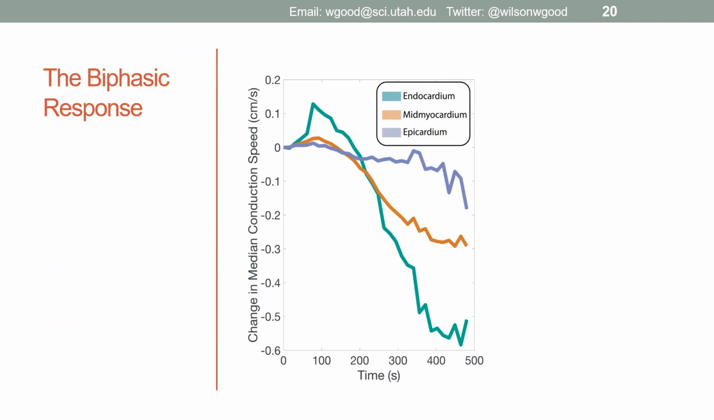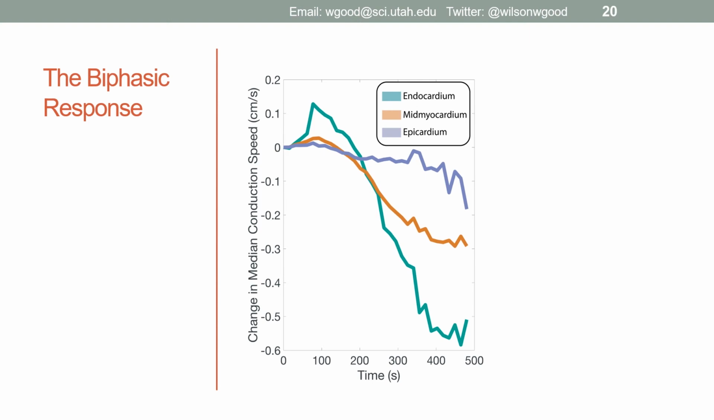One of the more surprising results we observed was a biphasic response in conduction speed, meaning it sped up in the early phases before ultimately slowing. More interestingly, this was most prominent in the endocardium, with the majority of episodes in this study exhibiting a median speed up of 2 to 15 centimeters per second before ultimately slowing 10 to 60 centimeters per second in the endocardium. Past researchers have suggested this is likely due to the accumulation of extracellular potassium increasing the excitability of sodium channels initially before they subsequently shut down at the higher concentrations.